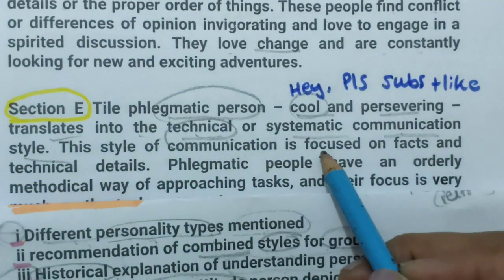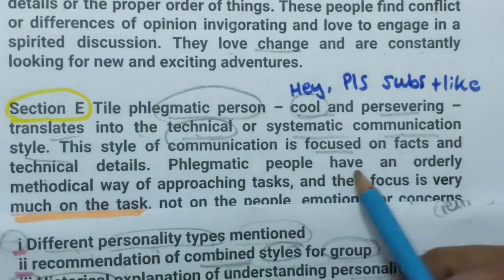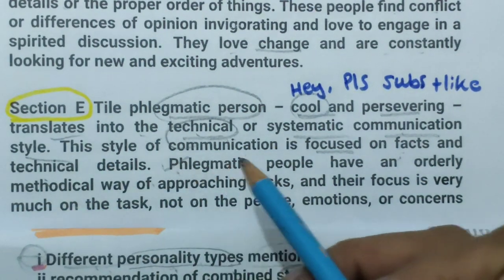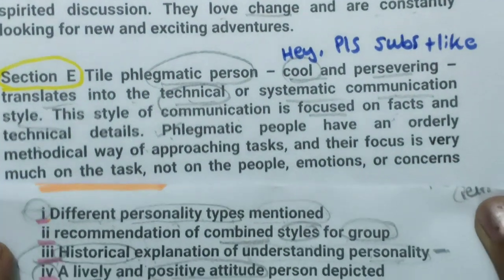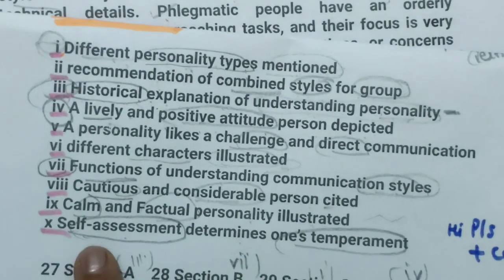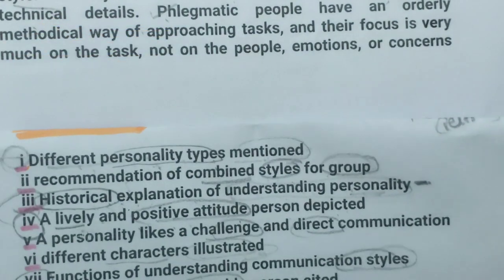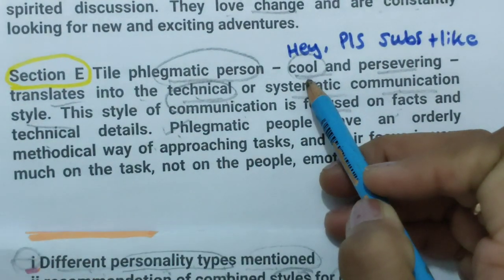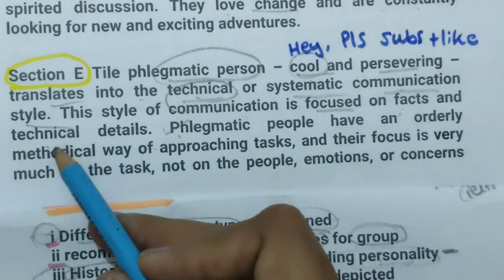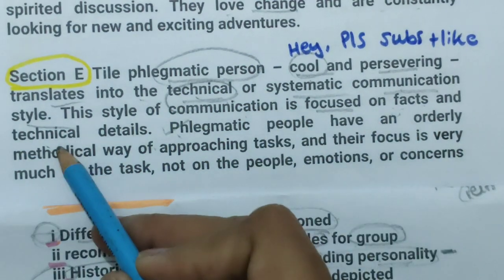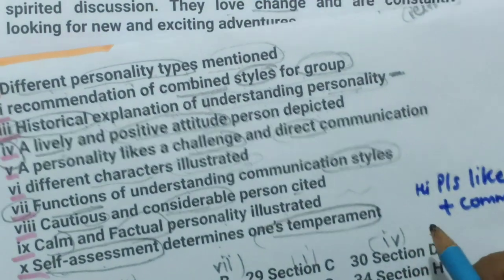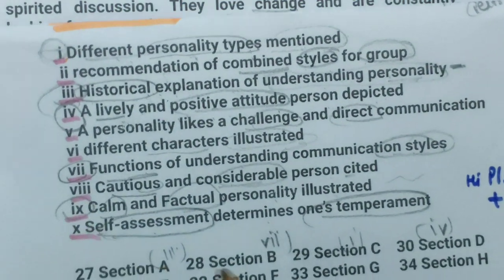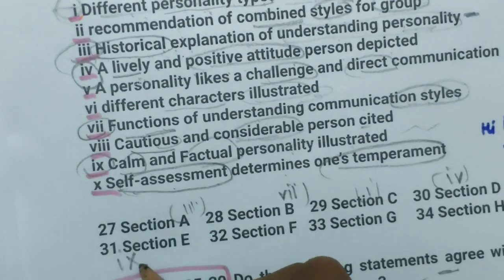This style of communication is focused on facts, and see this, facts and the technical details. It means this is the perfect match with this calm and factual personality listed. So here in the first lines, cool is calm, and factual is based on facts and technical. So this E number paragraph we can match with ninth number. So it is ninth number.